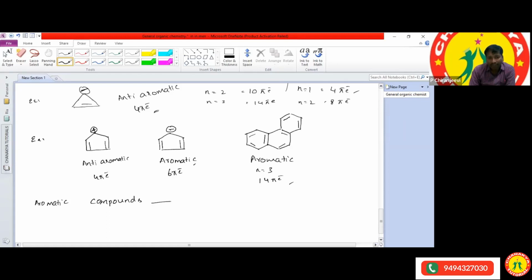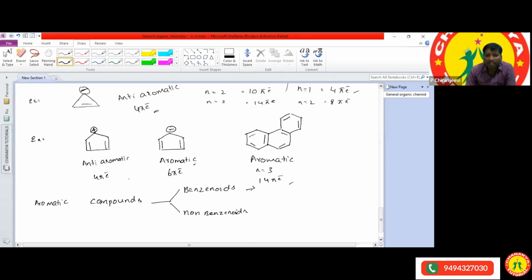One we can call benzenoids, and another one is called non-benzenoids. What are the examples for the benzenoids? Any one of you?